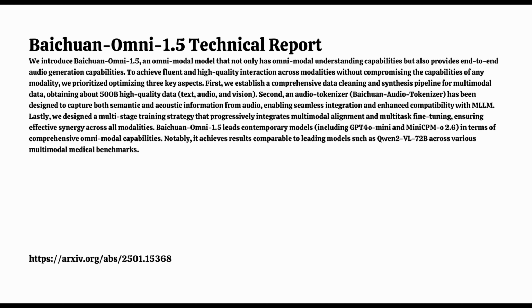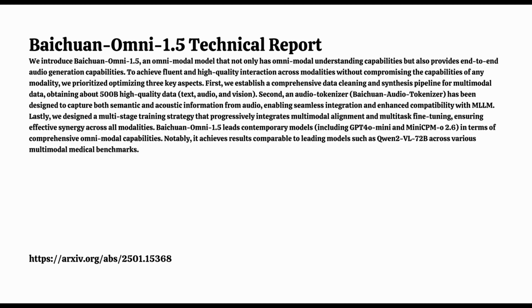And then second, they developed this Baichuan-Audio-Tokenizer. It's a pretty cool component. Basically, it helps the model to understand both the meaning and the acoustics of audio, and then seamlessly merges that with the language model. And then finally, they use a multi-stage training process. So they align the different modalities first, and then they fine-tune it for specific tasks. It's all about maximizing the synergy between those different data types. It's like they're teaching this model to speak, see, and hear all at the same time.